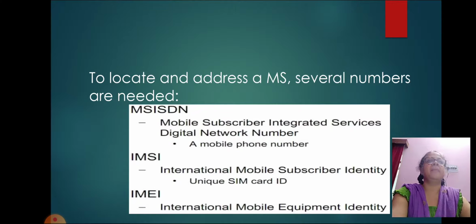Following are parts of IMEI. Type Approval Code, TAC: it is 6 decimal places and is assigned centrally. Final Assembly Code: it is also 6 decimal places and is assigned by the manufacturer. Serial number: 6 decimal places, assigned by the manufacturer. Spare, or SP: it is 1 decimal place.